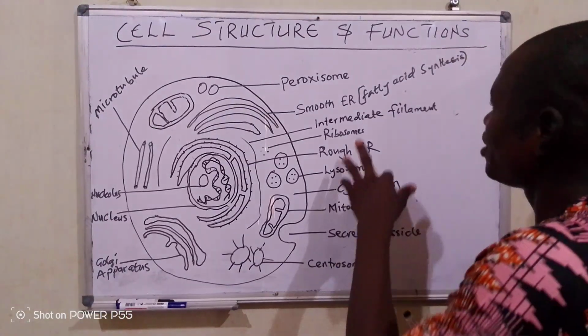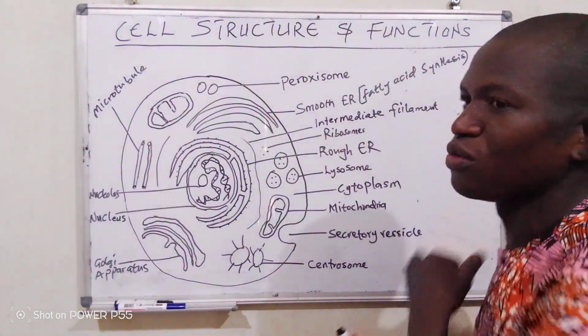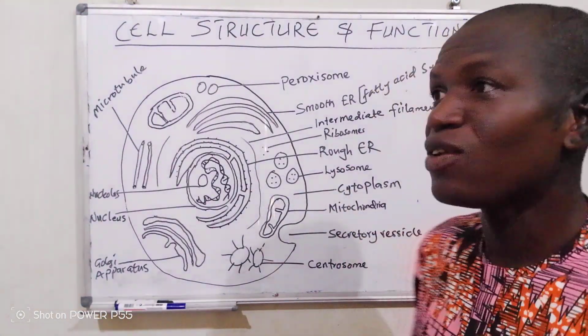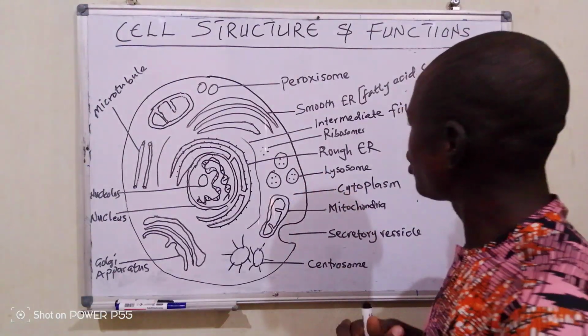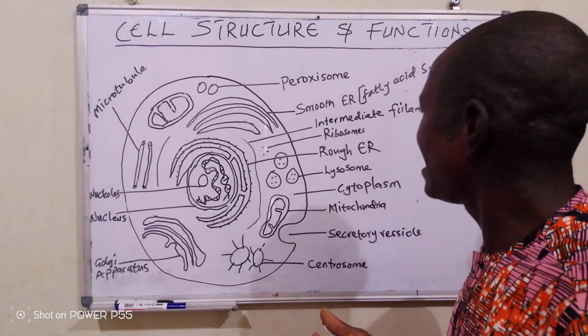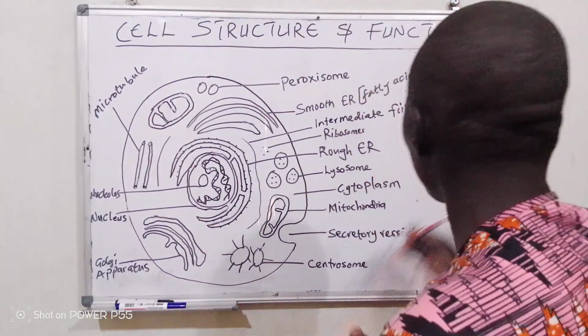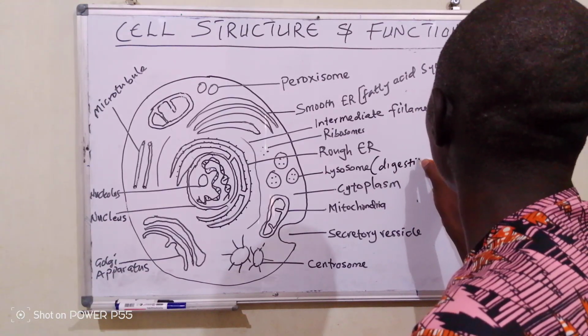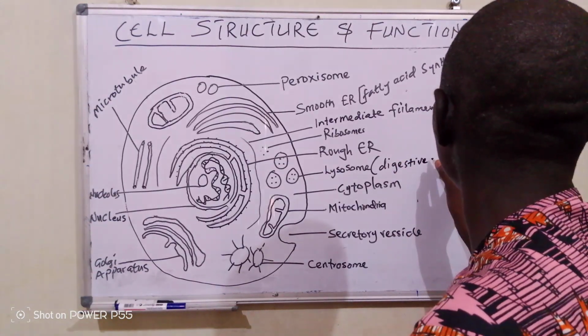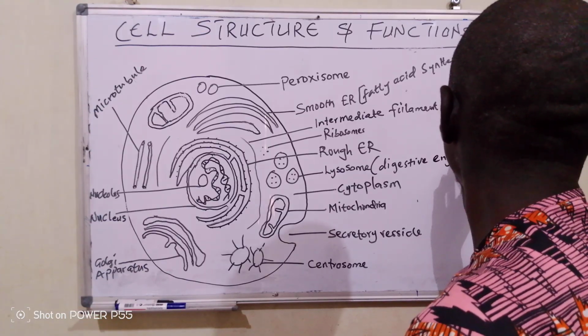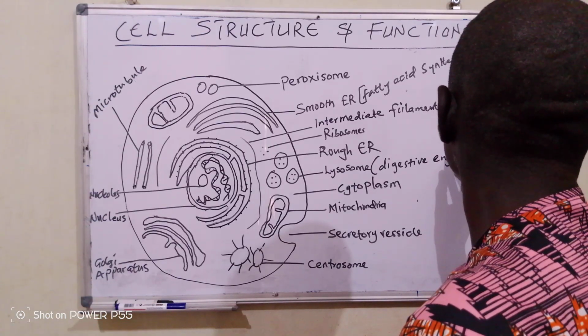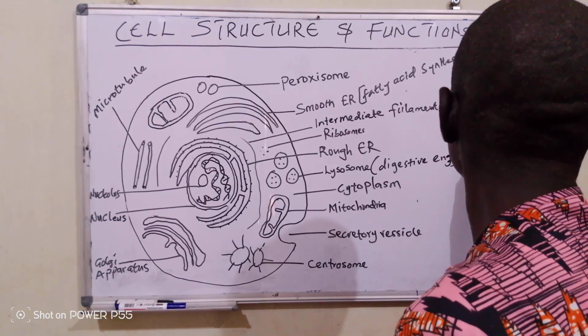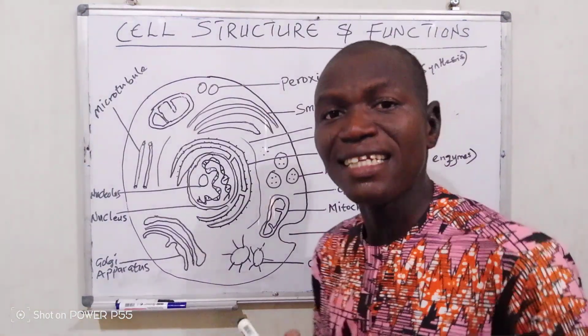So where did we stop? We stopped at the lysosome. What are lysosomes? Lysosomes are also cell organelles. These guys, they are just interesting. They carry digestive enzymes. Of course, you know what digestion means. Digestion means breaking down of complex to simpler. So they carry digestive enzymes.